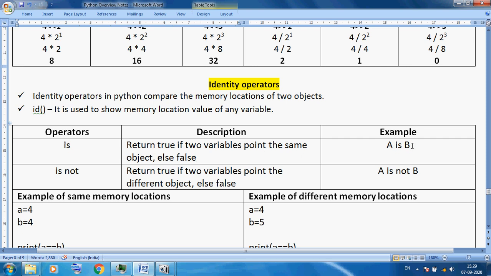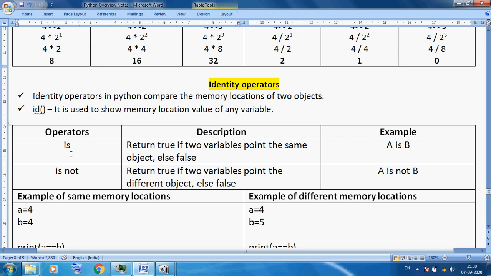Suppose a is b, here I am taking an example. is not returns true if two variables point to a different object, else false, a is not b. So we can also see the memory address of a variable, or we can also compare, but here we use the special operators is and is not only for memory location addresses.